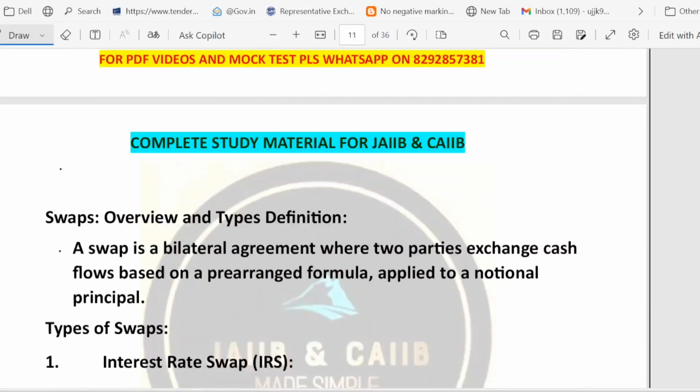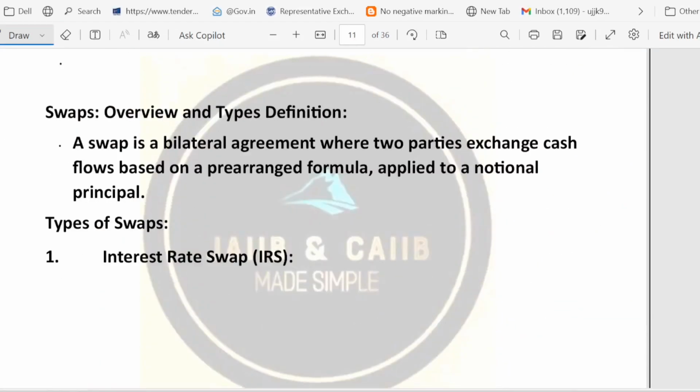Now let's move to the swap. So what is the meaning of swap? Let's understand. Swap is a private agreement where two parties exchange cash flow. So it's a private agreement. Two parties exchange cash flow. On what basis do they exchange cash flow? They do so based on a pre-agreed formula. There is a pre-arranged formula.